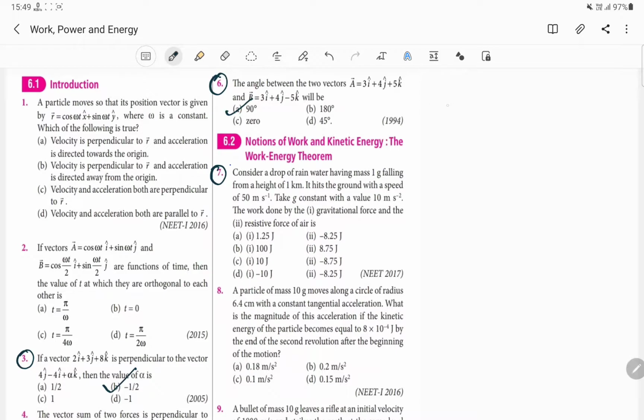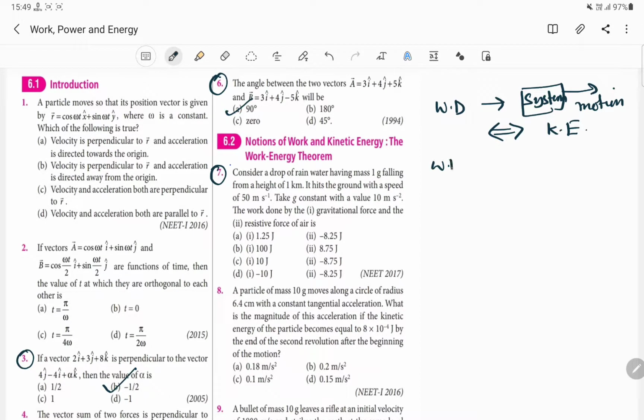Very simple. Let us suppose work is done on this system, okay, this is the system, and if the system undergoes motion due to the external work done, then this work done will be converted into what type of energy? It will be converted into kinetic energy.